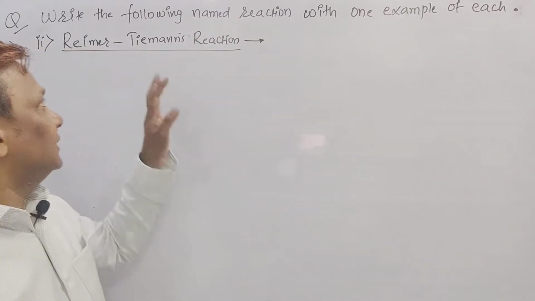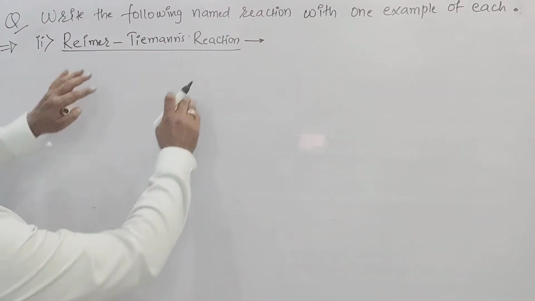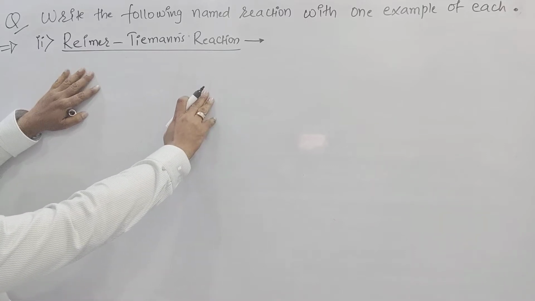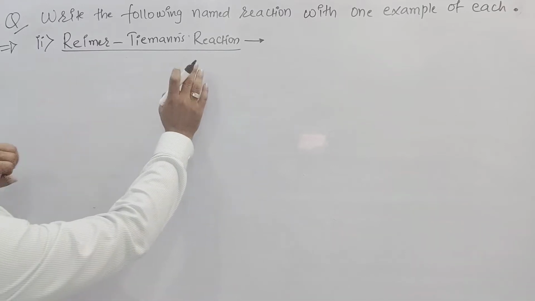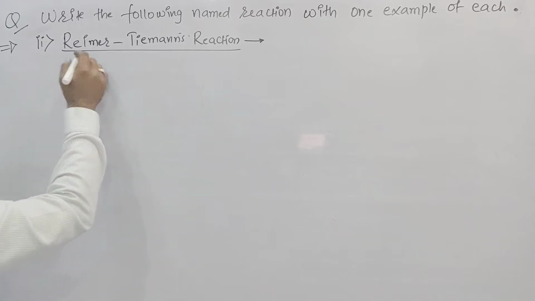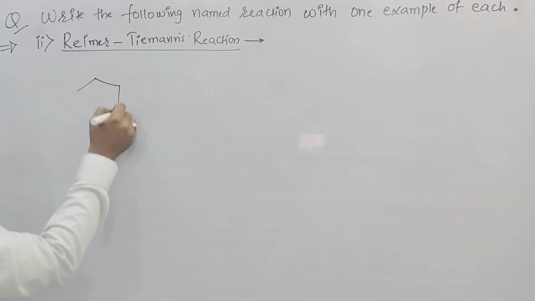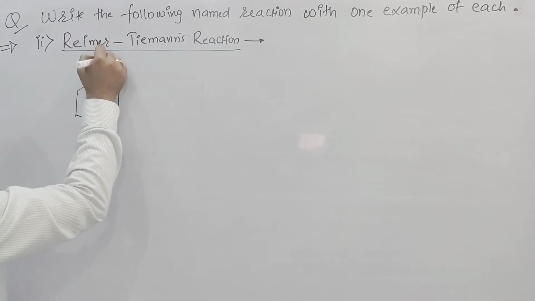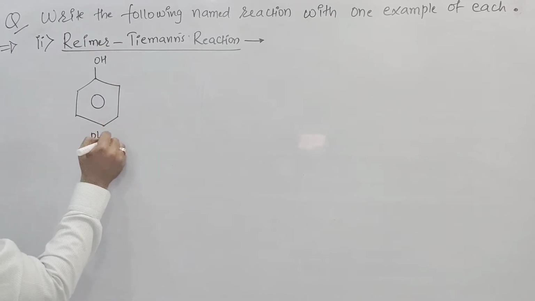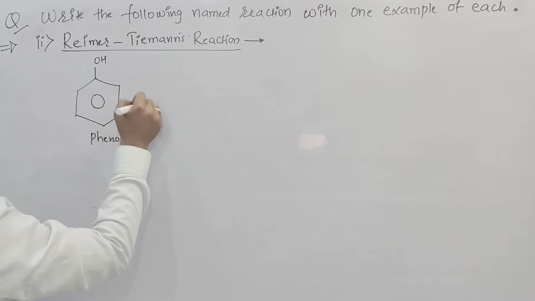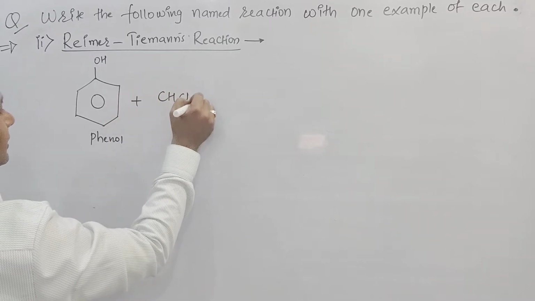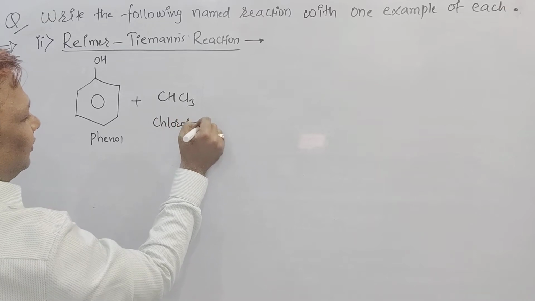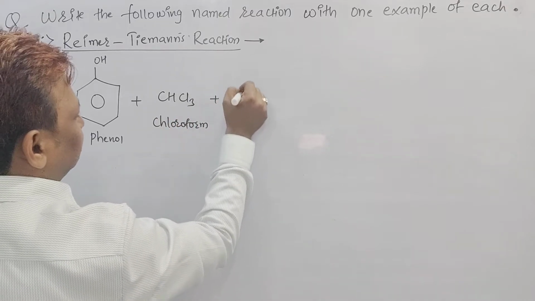So first over, second Reimer-Tiemann. But whenever the Reimer-Tiemann reaction is coming, think that we are going to prepare salicylaldehyde, and that we are going to prepare from phenol. So in Reimer-Tiemann, what should you remember? Sir, you should remember this compound. Benzene ring having OH group, called what? Phenol. But it is reacting with what? CHCl3. So CHCl3 is called what? Chloroform.